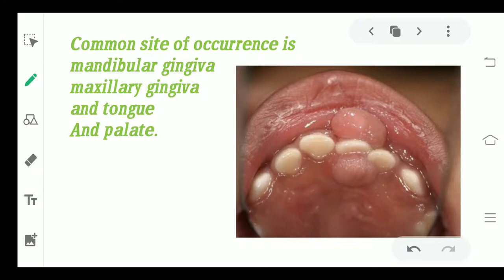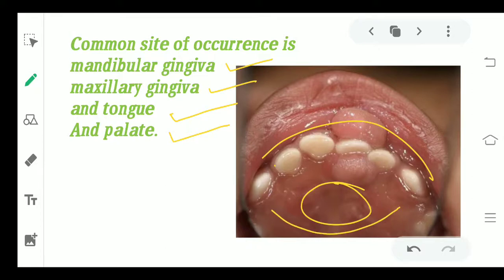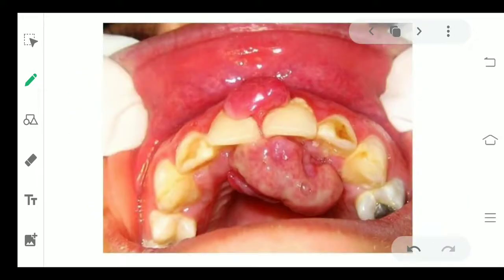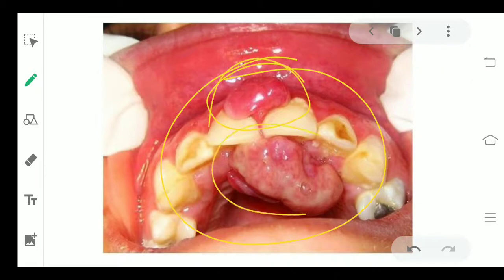The common sites of occurrence here are the mandibular gingiva, maxillary gingiva, tongue and the palate. So the palate, the maxillary gingiva, the mandibular gingiva and the tongue are the common sites where this tumor can be seen. Whereas if you remember, in fibroma the most common site was the buccal mucosa. Now this is how exactly the lesion looks. It is a kind of fibrous substance in the arch or in the oral cavity. It is just a mass which has accumulated.